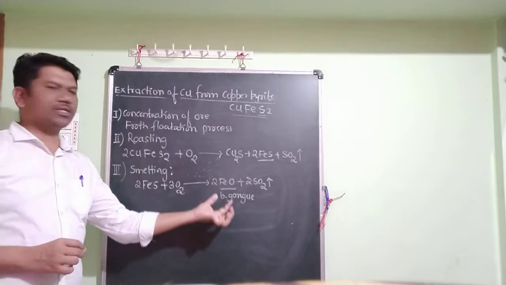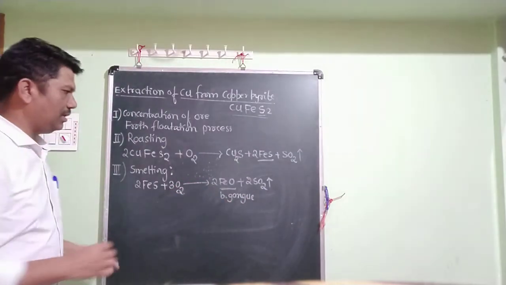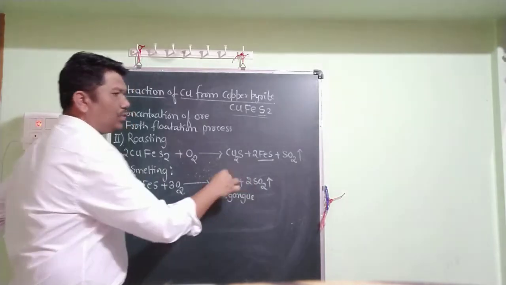It means it is a waste material, an unwanted substance. So this unwanted substance has to be removed.